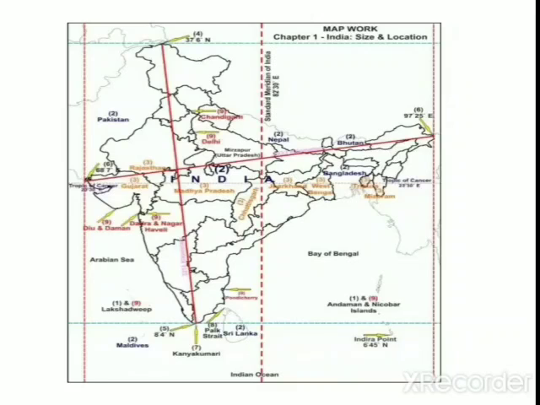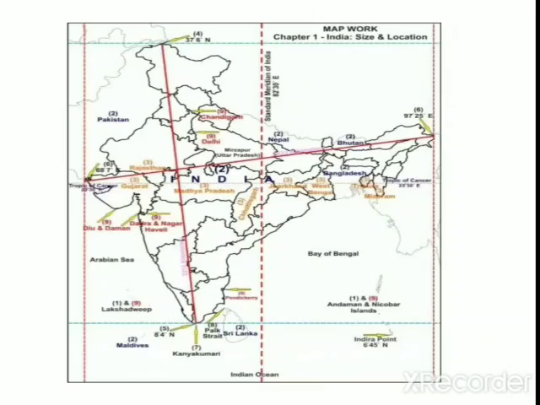The international convention says that the longitudinal difference between two standard meridians should be a multiple of 7.5 degrees. So the time difference is always in half hours or full hours. Either it should be a half hour variation or a 1 hour variation. For that reason we take the 7.5 degree meridian.